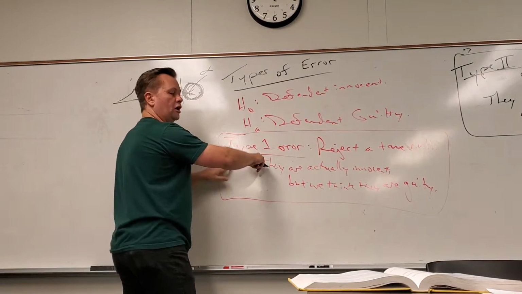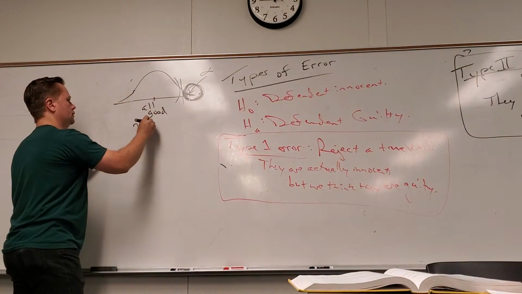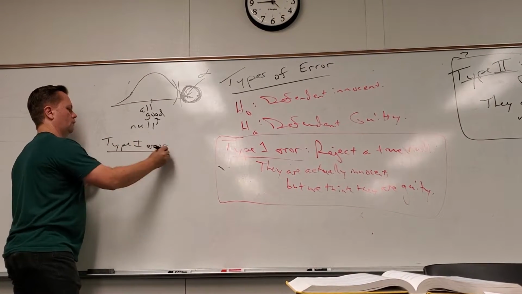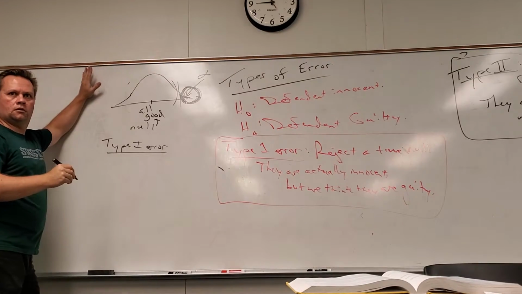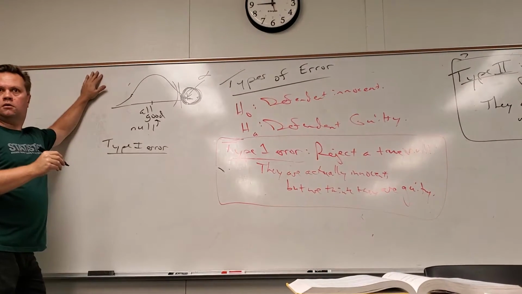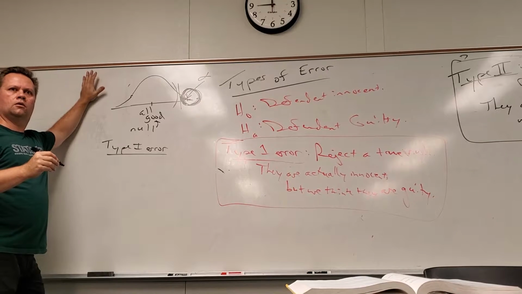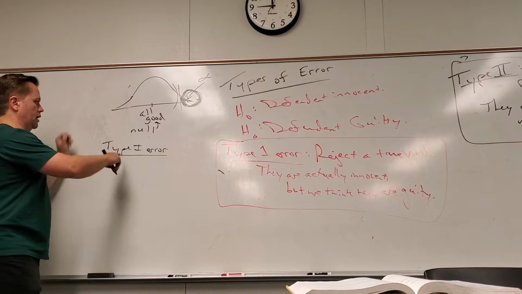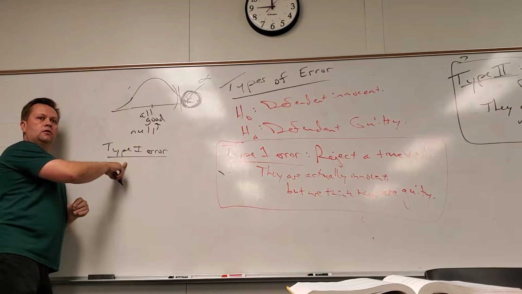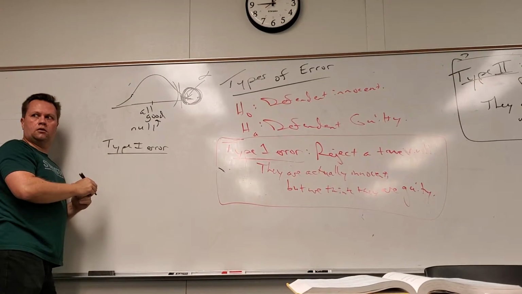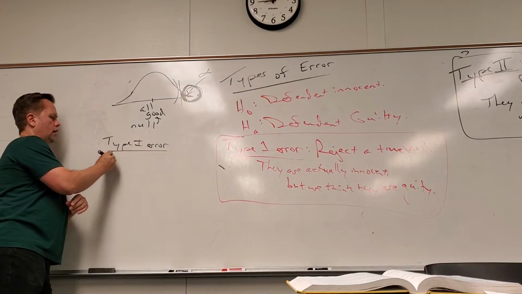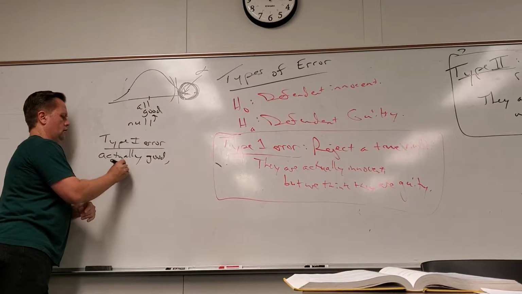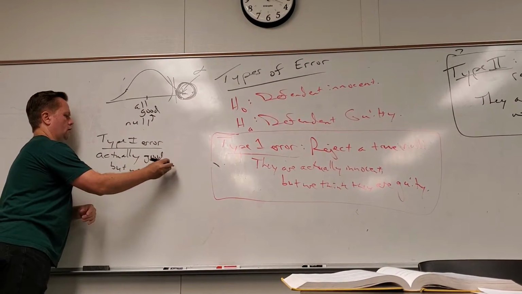So a type 1 error would be what? If that's the null, it's all good, what's a type 1 error in that situation? Because I think, wouldn't you rather have a false alert than not be aware at all? All right, let's write it down. What's a type 1 error? It's actually good, but we think it's bad, right?